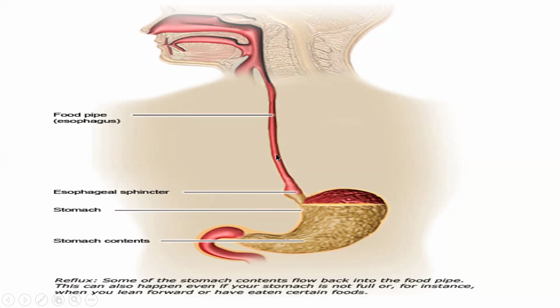Sometimes you feel sourness and bitterness coming into your mouth, and you feel choking and a burning sensation in your throat and neck because of this reflux. Sometimes it also causes inflammation in the esophagus, esophagitis. This is the reason sphincters are present everywhere between two organs, so that they prevent backflow of any substances.